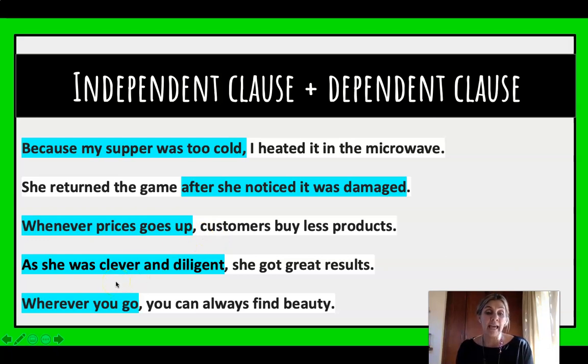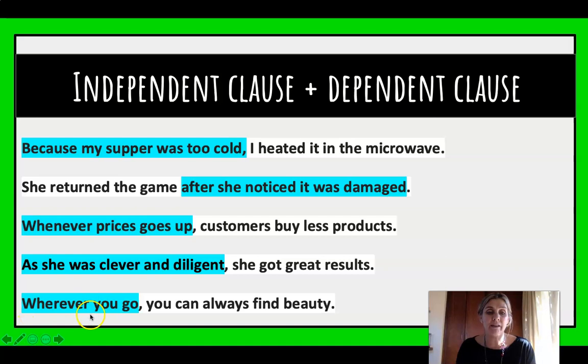Number 4, as she was clever and diligent, she got great results. So as you can see, she got great results. I could have had that as a sentence on its own. It makes sense. But the beginning part needs something else. As she was clever and diligent, what happened? What was the result of that?